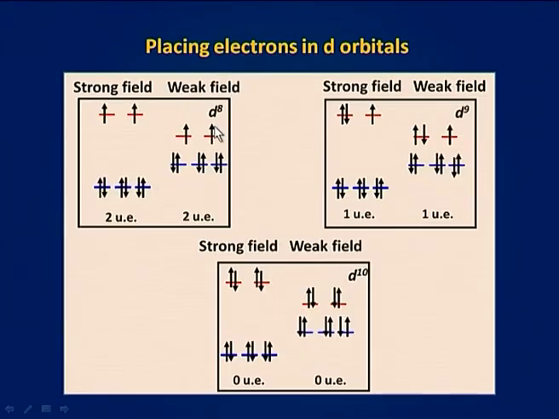Here you can see for D8 configuration, for strong field the electronic configuration is t2g6 eg2. For weak field also the electronic configuration is t2g6 eg2. Therefore, the unpaired electrons in both the cases are equal to 2.